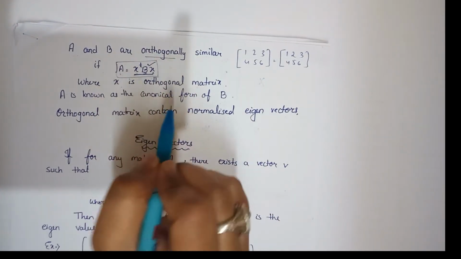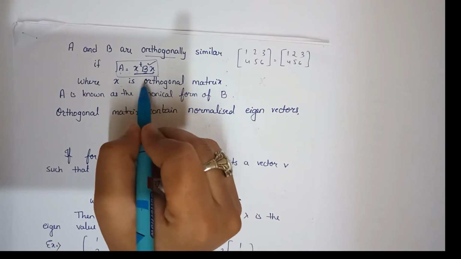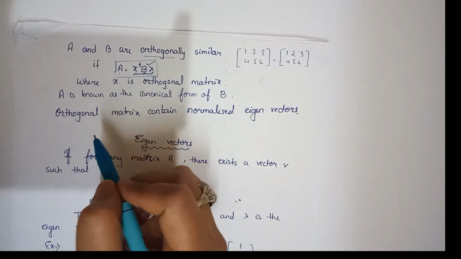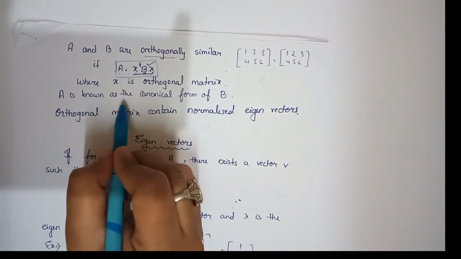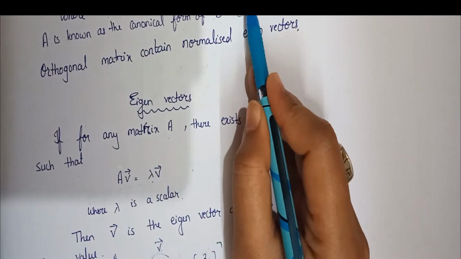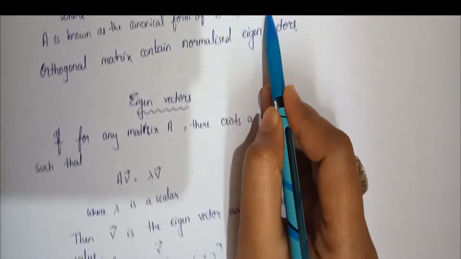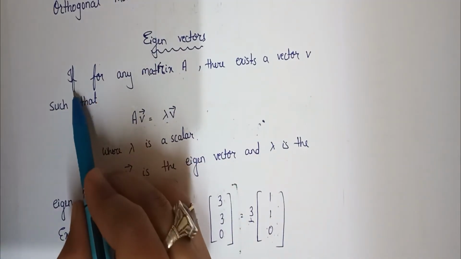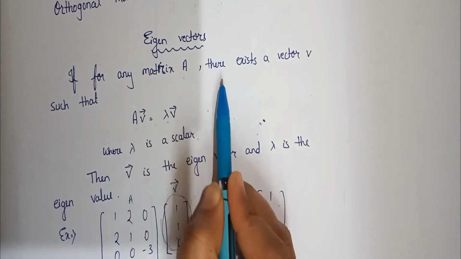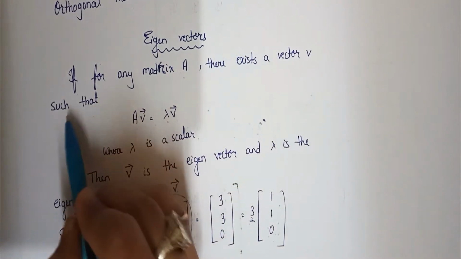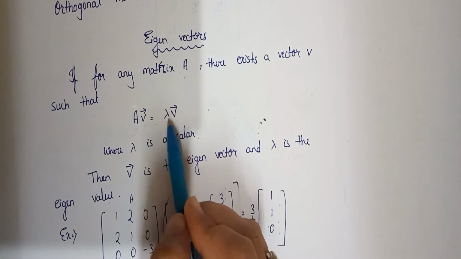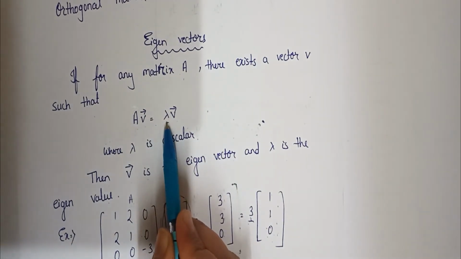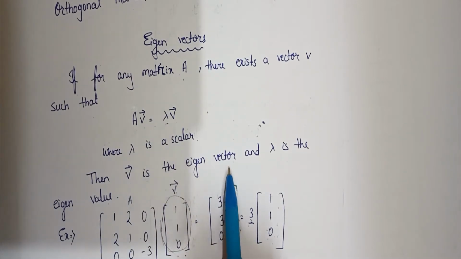Just now I am explaining the names of the matrices, then I will tell you what these are actually, and then we will jump to the solutions of the questions. Here A is known as the canonical form of B. So what do we mean by eigenvectors actually? Let's look at this. For any matrix A, if there exists a vector V such that A V equals lambda V, where lambda is a scalar, then V is the eigenvector.